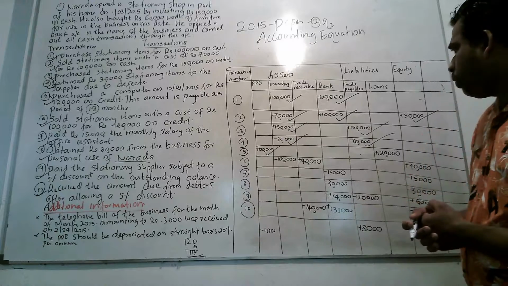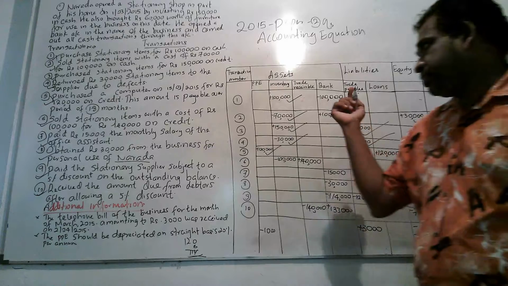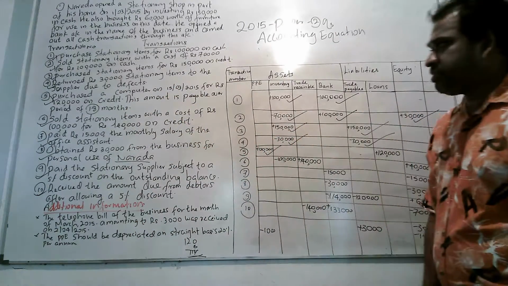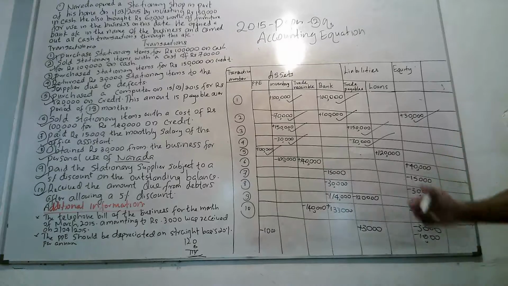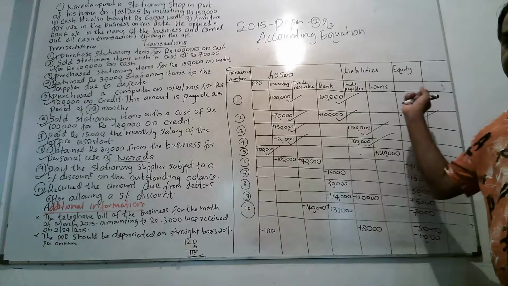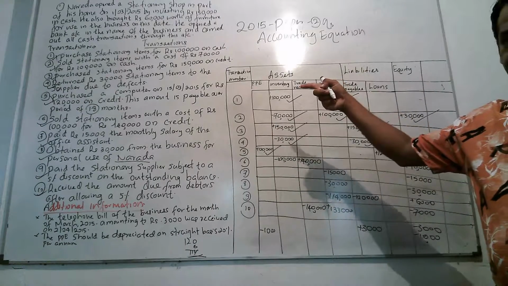Then, as they have purchased on credit, that means they have to pay the amount within 18 months, that is a loan,